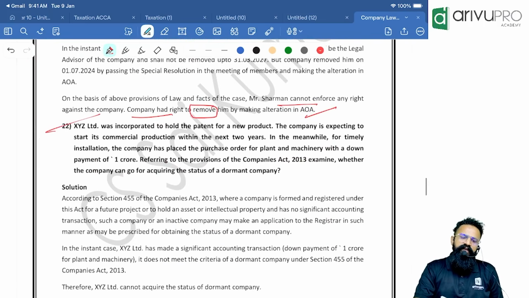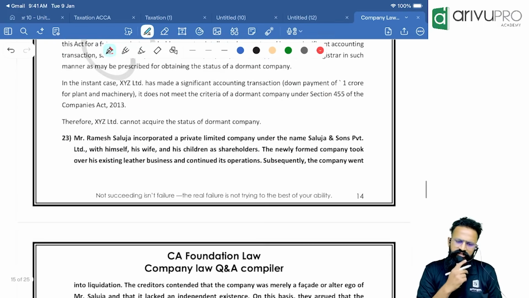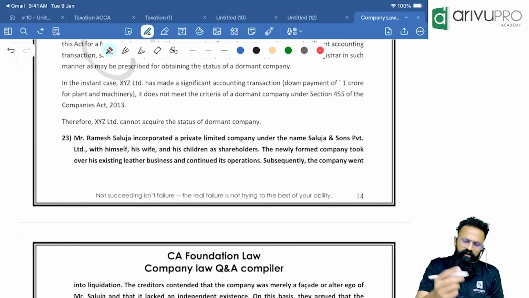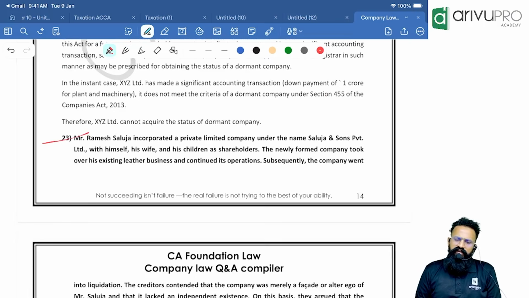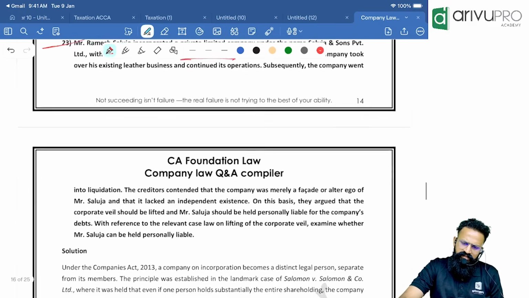Okay. XYZ Limited was incorporated to hold the patent for a new product. The company is expecting to start its commercial production. Similar to what we have already seen: Dormant company, down payment, significant accounting transaction. It's not a small company. Not a dormant company. Mr. Ramesh Saluja incorporated a private company under the name Saluja and Sons Private Limited with himself, his wife and children as shareholders.